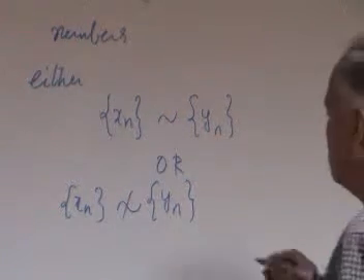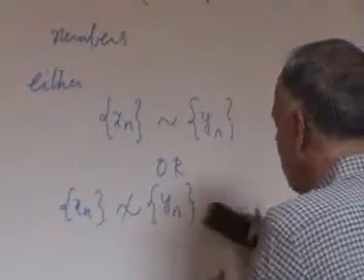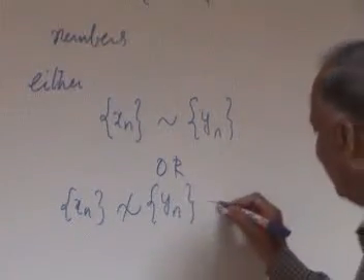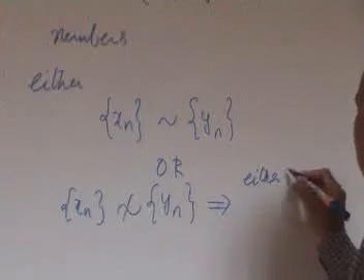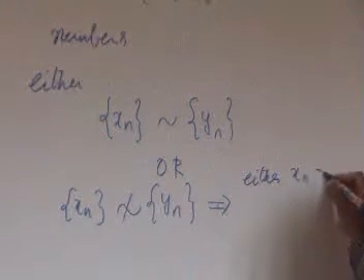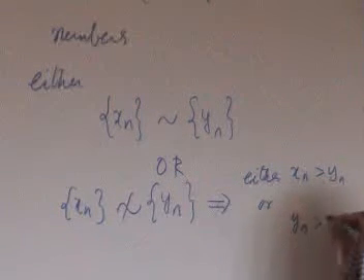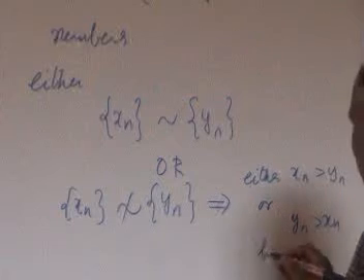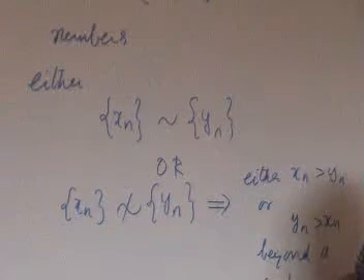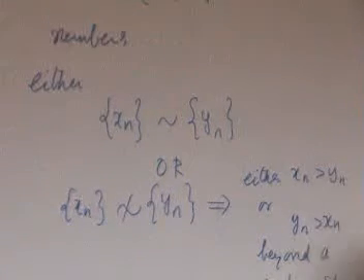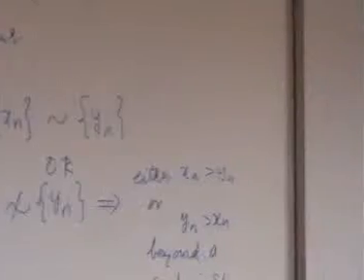And this always happens, and this should imply that either xn is greater than yn or yn is greater than xn beyond a certain stage. One of these things must happen. The law of trichotomy is what I am trying to say, that it is forced on us.